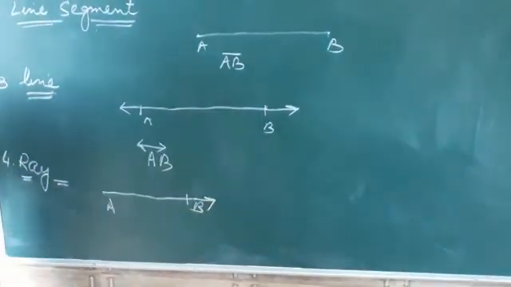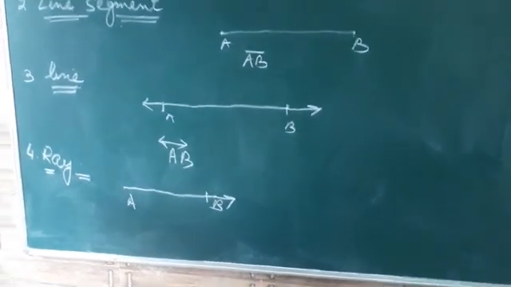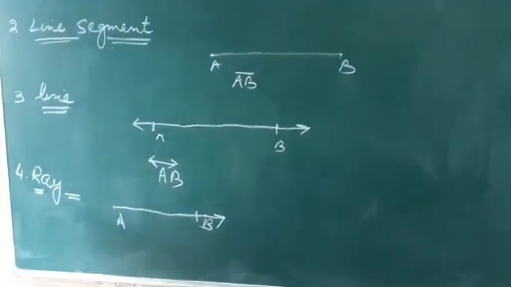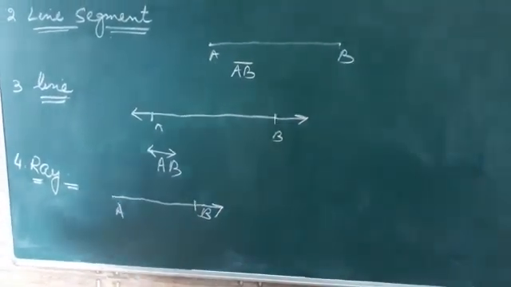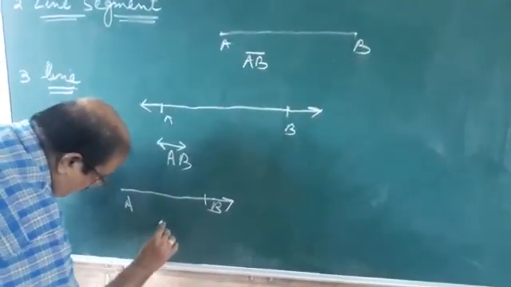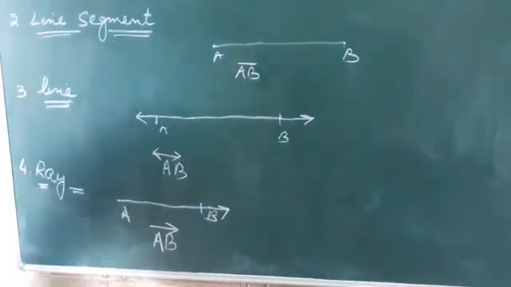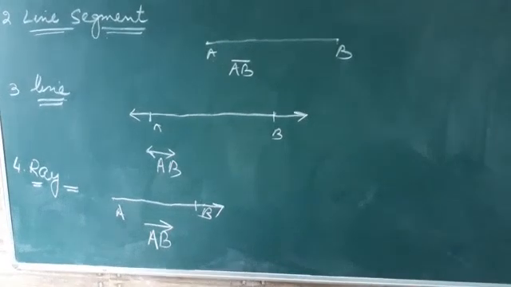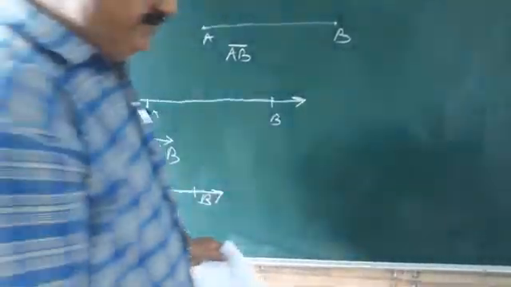This is called a ray. A ray has one end point and no definite length, and it is generally denoted by ray AB. Understood?